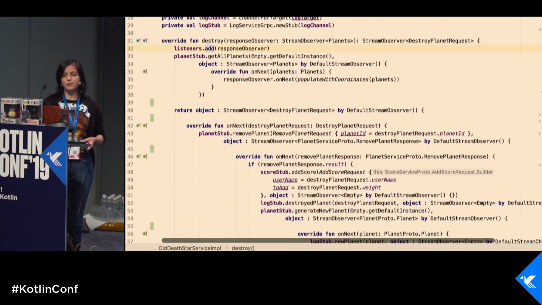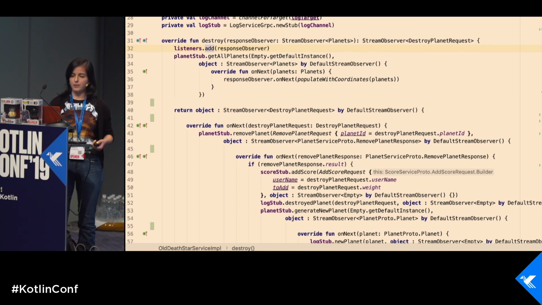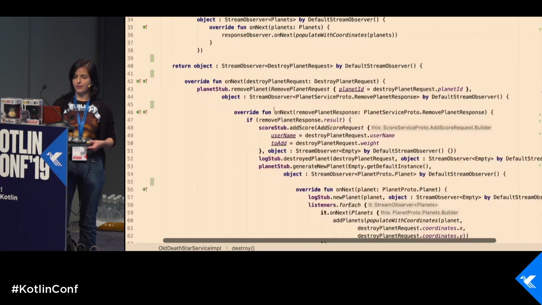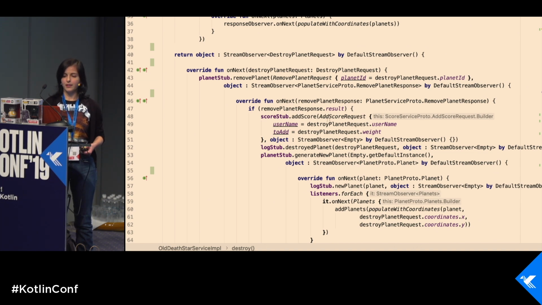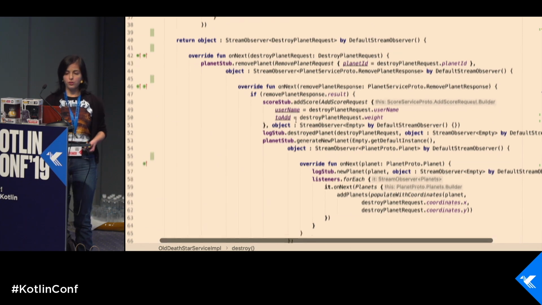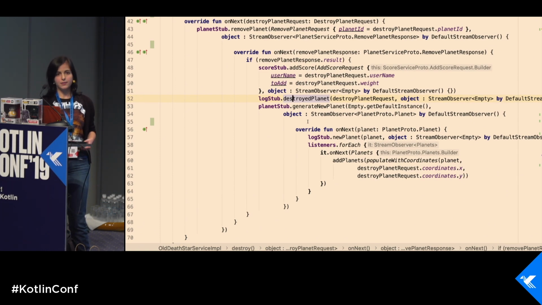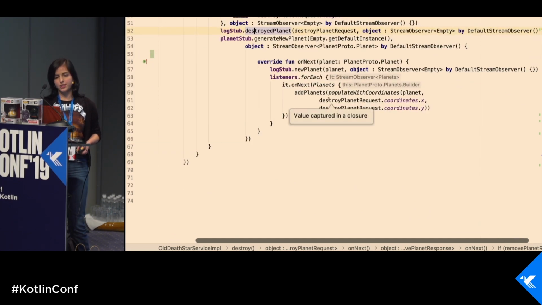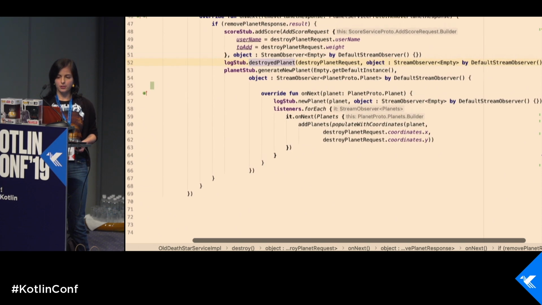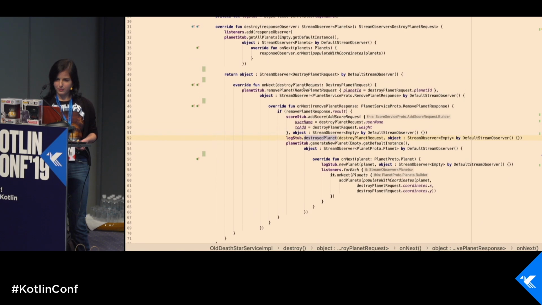As far as we have bidirectional streaming, we need to return a stream as well. So what are we doing? We return a stream, and in the stream, in the callback, we remove the planet. If the planet was removed successfully, we do another callback. And what are we doing there? We're updating scores, we log, we generate a new planet, and after the new planet was generated, as far as we want to reuse this result, in the callback we log everything, and we notify all our listeners that our solar system changed. So I don't know if this code fits my screen. Yeah.